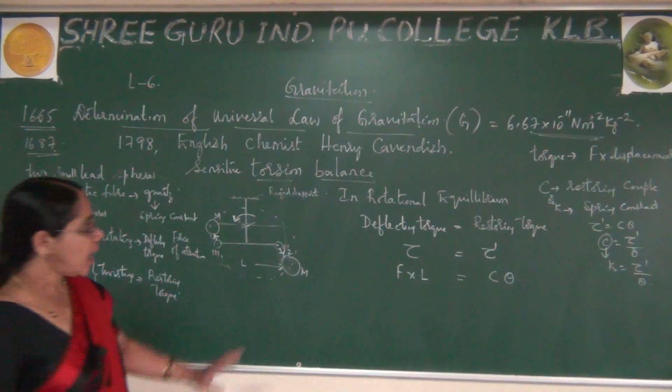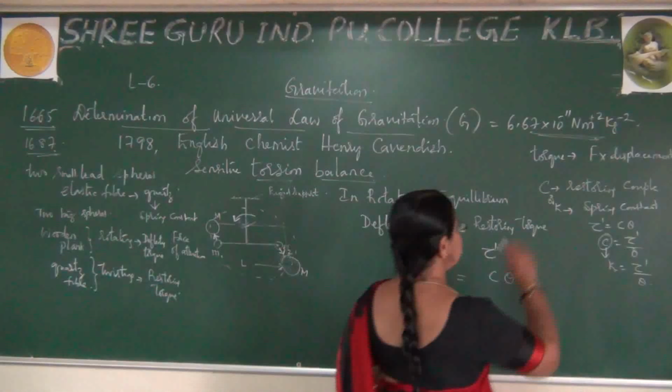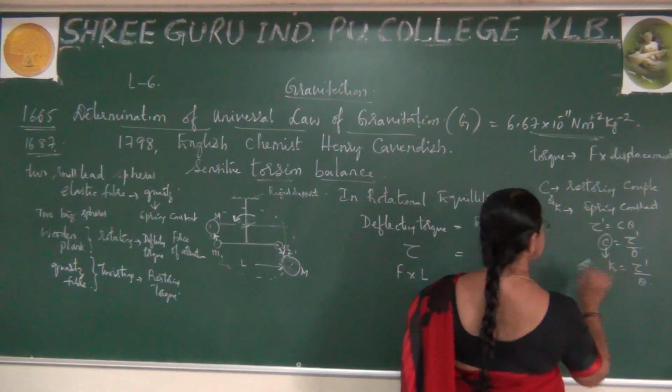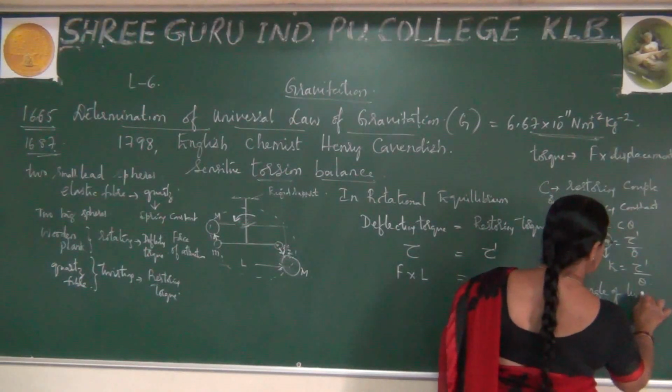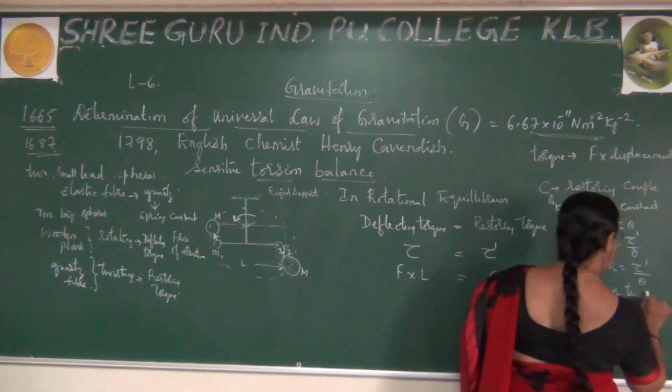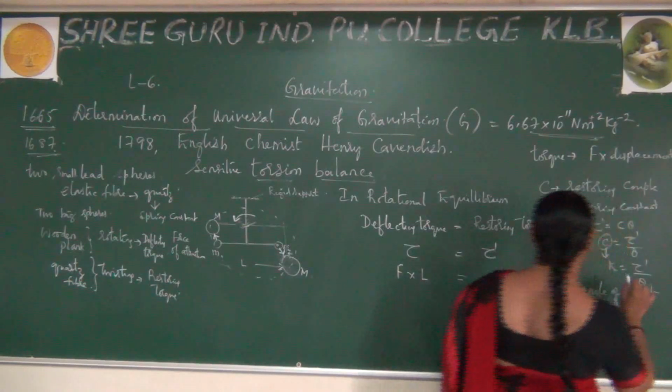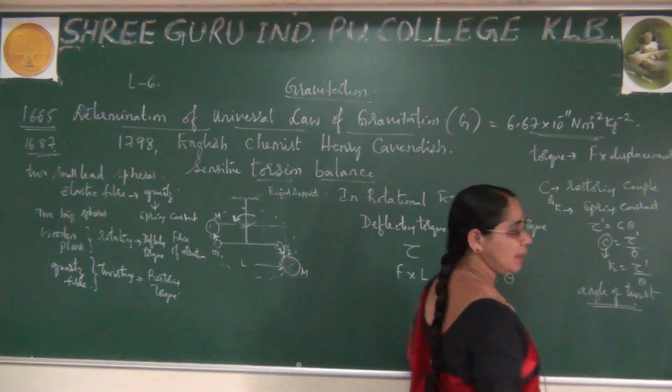This is what you can call the restoring couple.